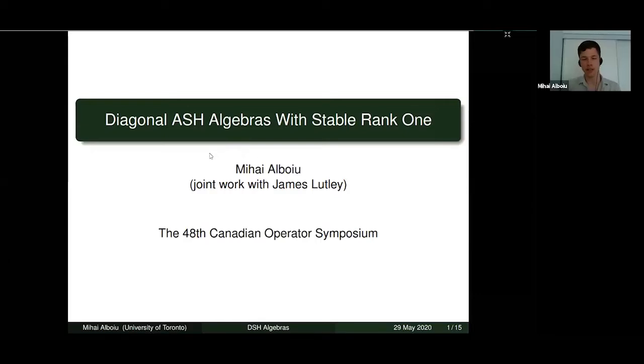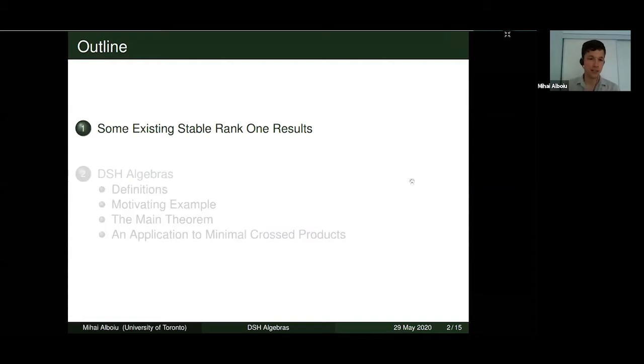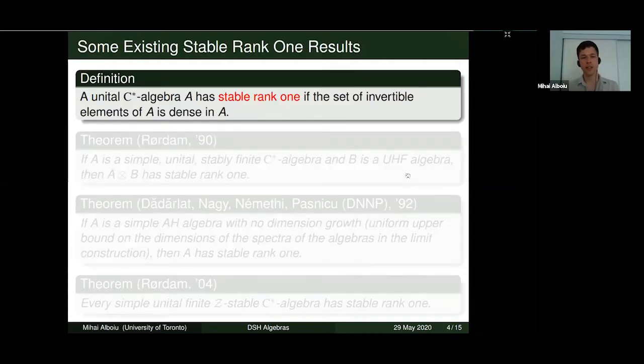I'm going to be talking about diagonal ASH algebras with stable rank 1, and this is joint work with James Lutley. So I'd like to start by just reviewing some basic stable rank 1 results that are already in existence. Given a unital C-star algebra, we say that it has stable rank 1 if the set of invertible elements in it is dense in the algebra.